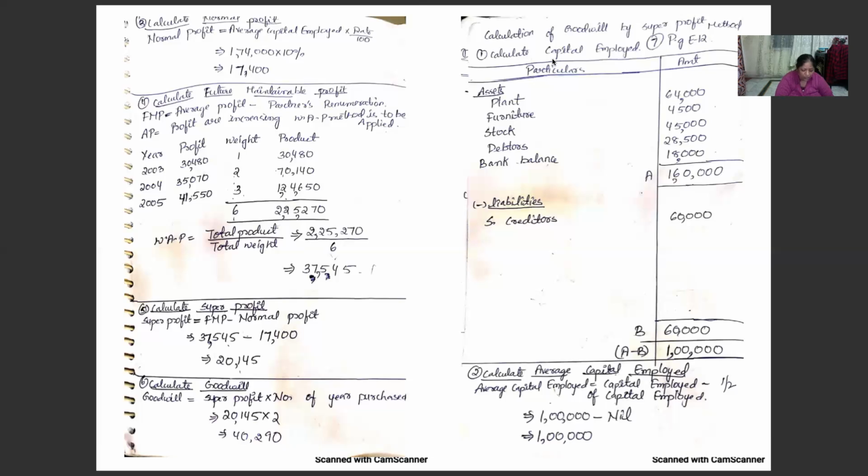Now, coming to problem number 7, the balance sheet of the partnership was as follows. Liabilities and assets are given to us, and it was proposed to form a company to acquire the business. For the purpose of the acquisition, the assets were valued as under: plant 64,000, furniture 4,500, stock 45,000, debtors 28,500, prepaid expenses nil.